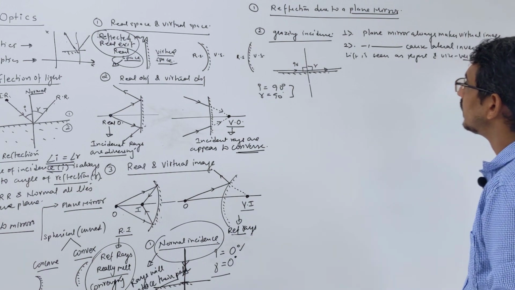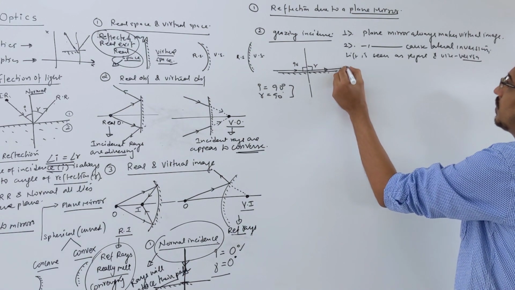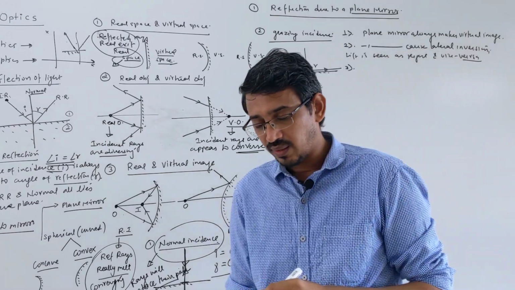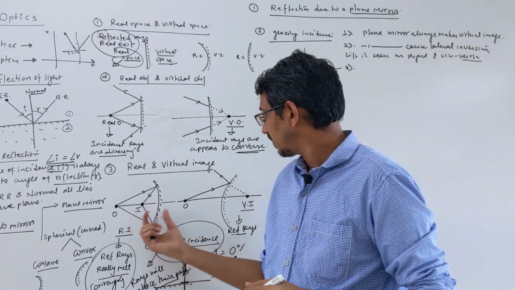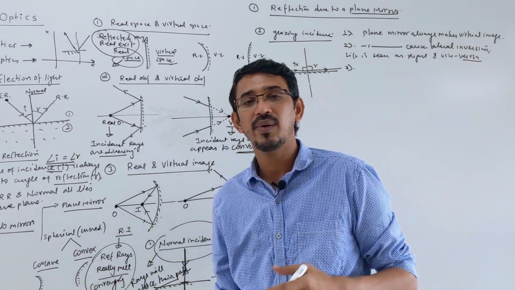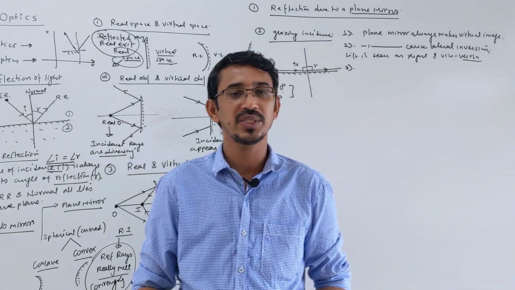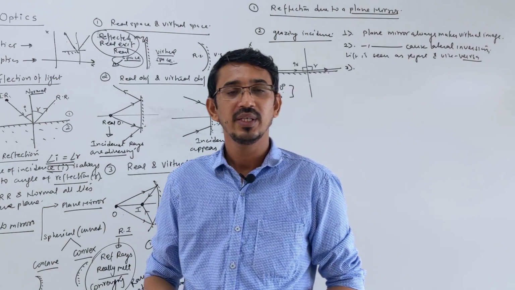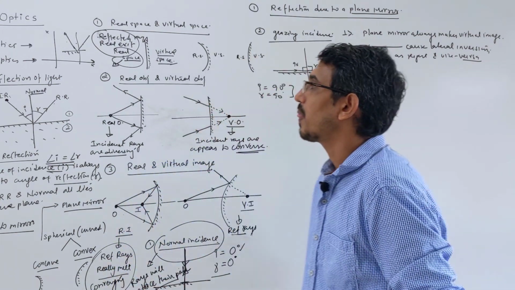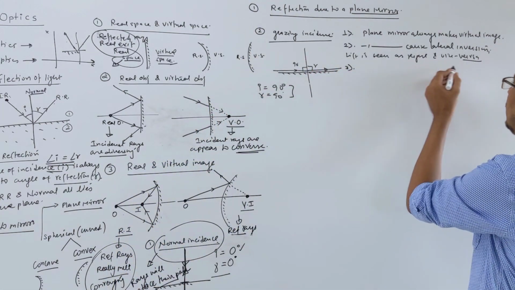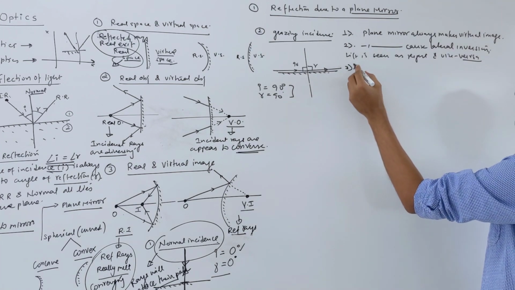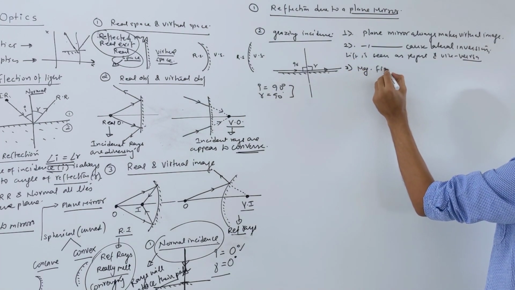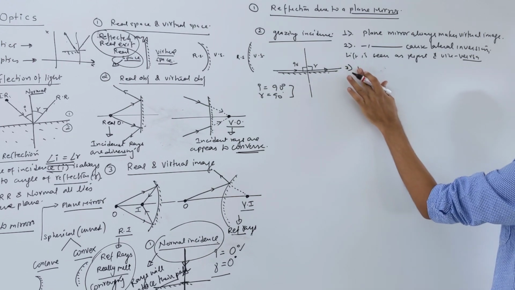Then another small property. Later, when we learn spherical mirrors, we will talk about magnification and all these things. Right now we see that the height of the image may differ from the object, and that is called magnification.